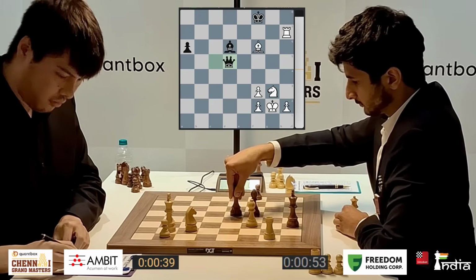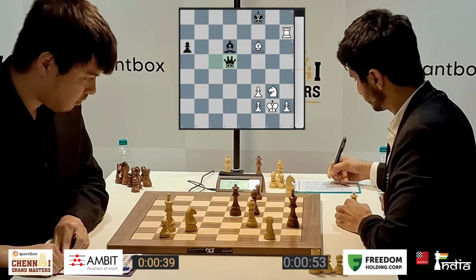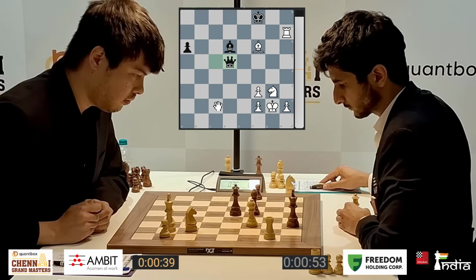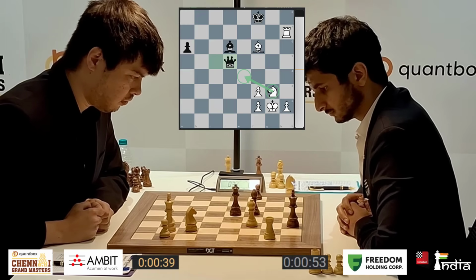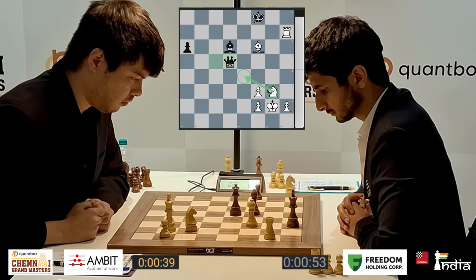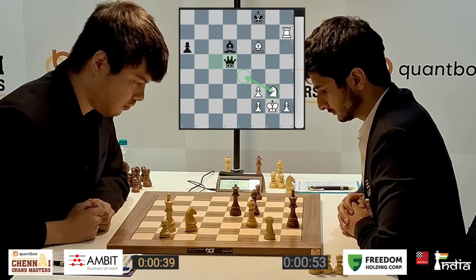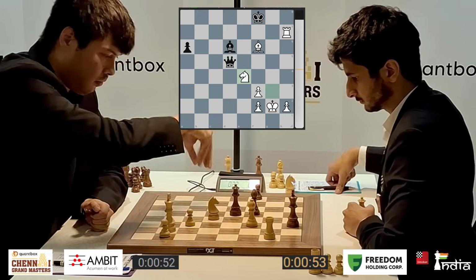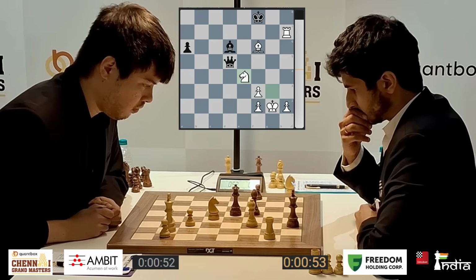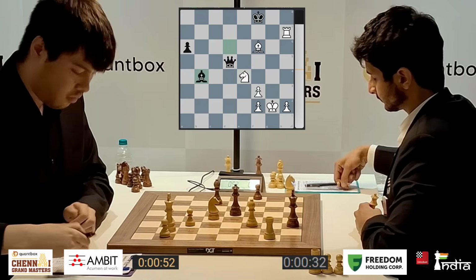But Vidit wants to win, goes queen d5. Now this knight is an absolute beast. Knight e4 is coming in, and you know this happens often when you've been winning in a game. You really want to put pressure on your opponent, try to keep winning, but now the position is lost.